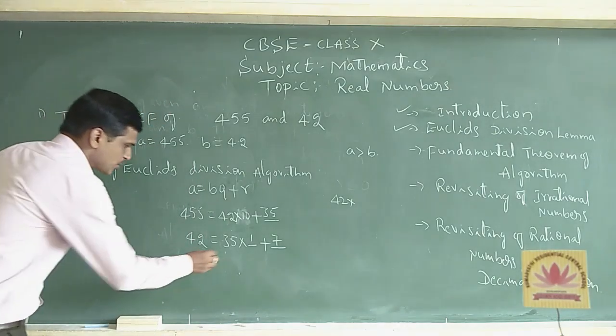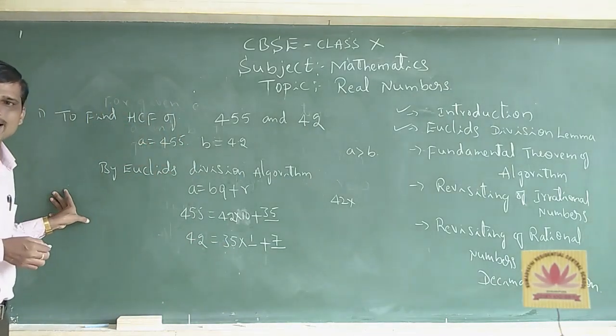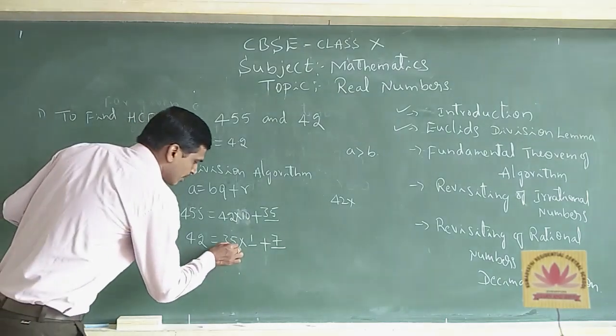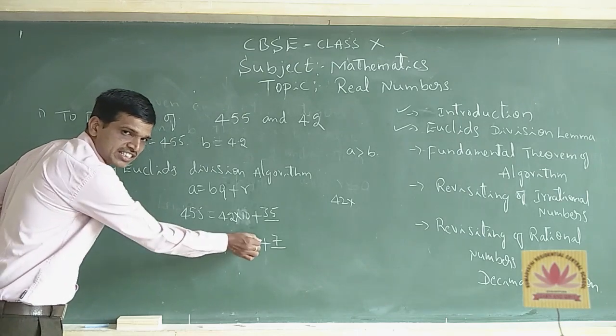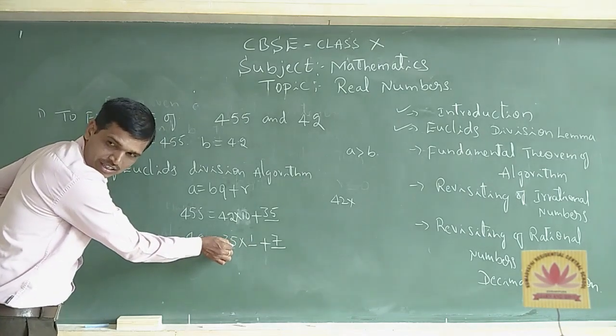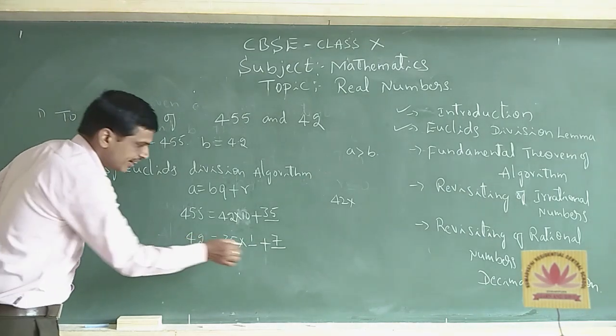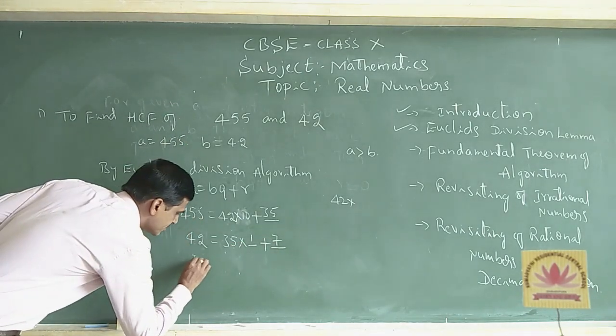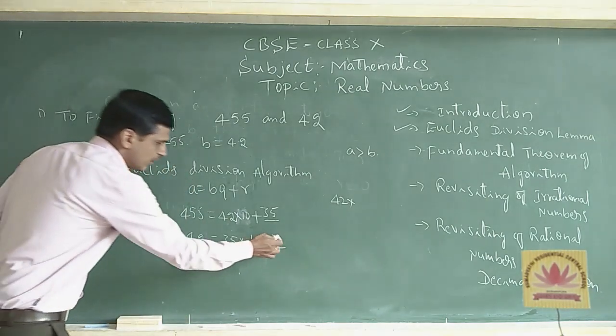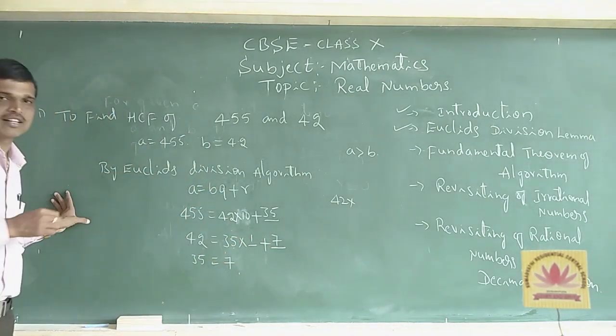So now we take the divisor as the new dividend. In this equation 35 is the divisor, 7 is the remainder. Now this divisor becomes the dividend. That is, 35 is equal to, and now 7 becomes the divisor.